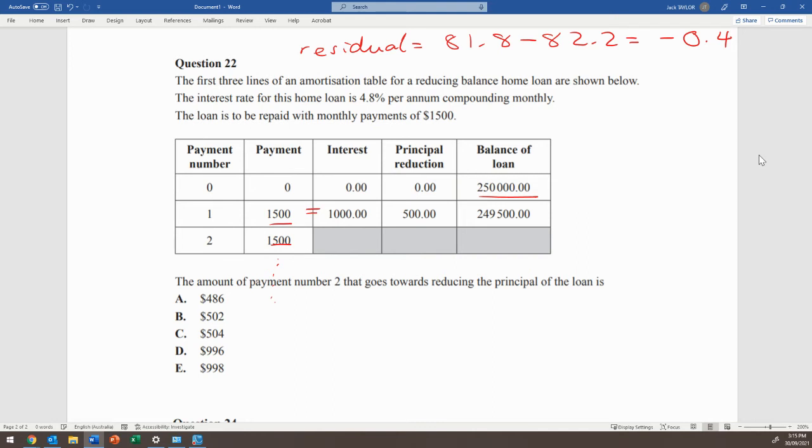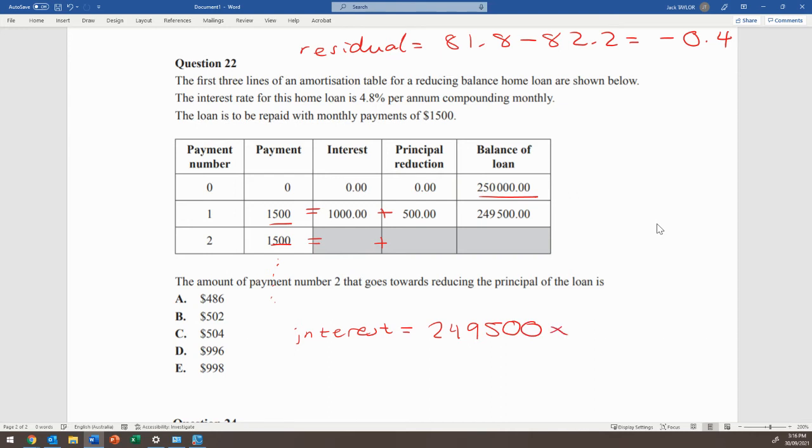And they're always whatever the interest is plus the principal reduction. So these two values will change from month to month, but they always add up to 1,500. So we can use that information to calculate the interest and therefore the principal reduction. All right, so the interest paid will be whatever the balance was, which in this case, the balance beforehand was 249,500. So you just take whatever the previous balance was.